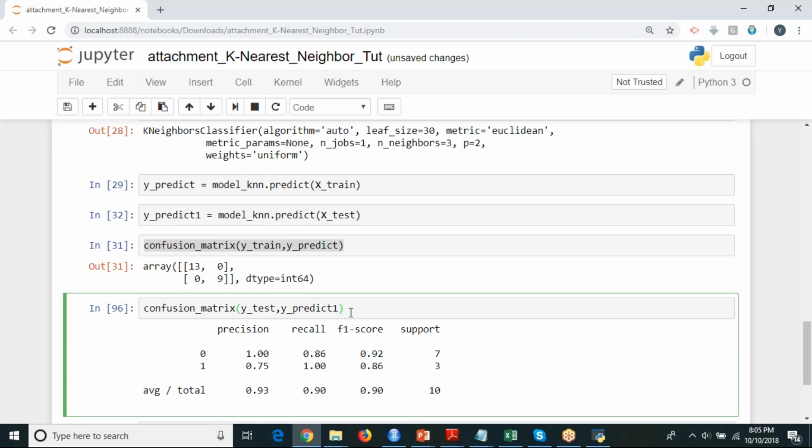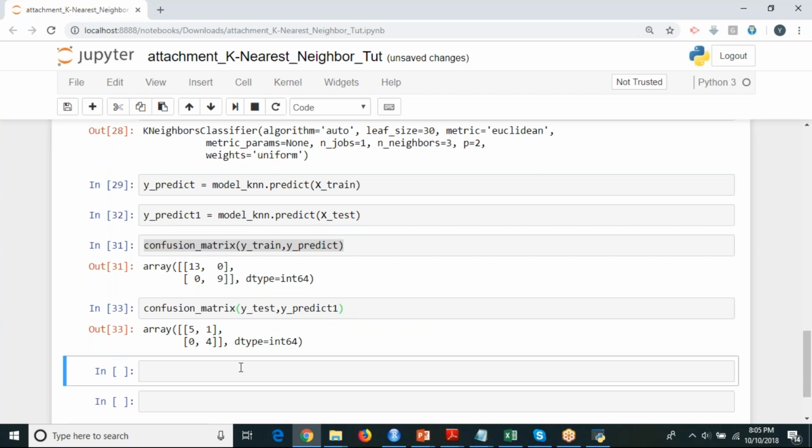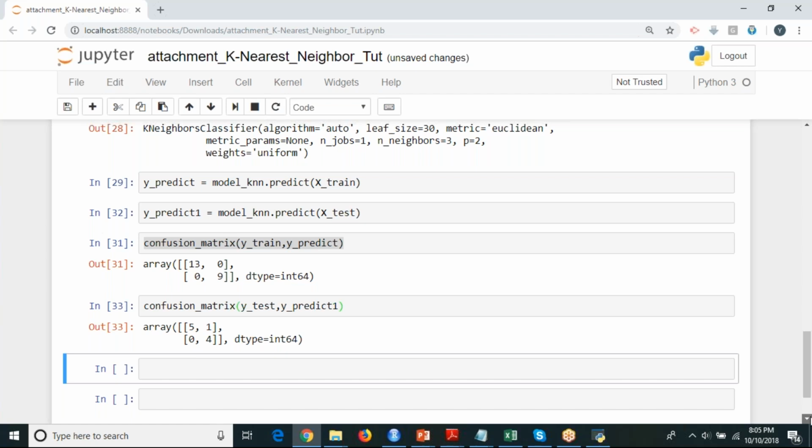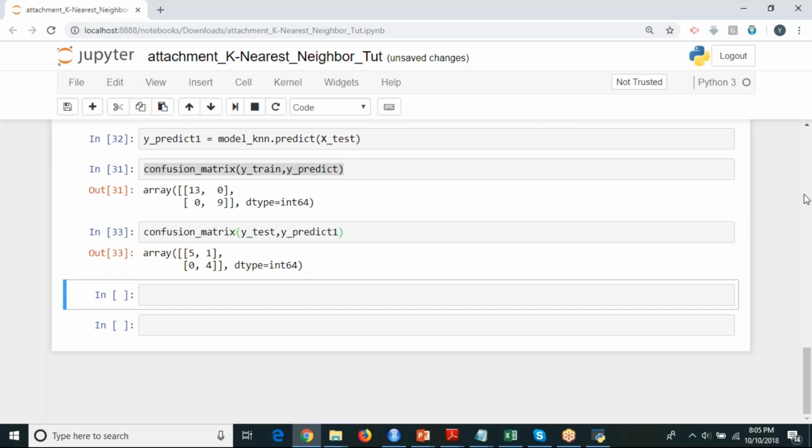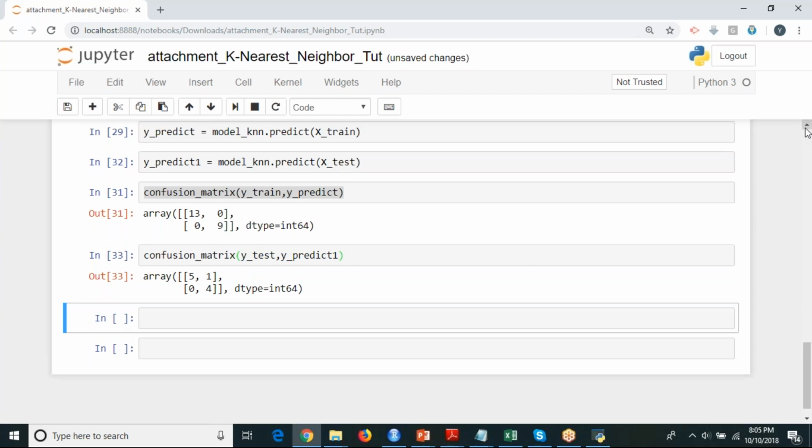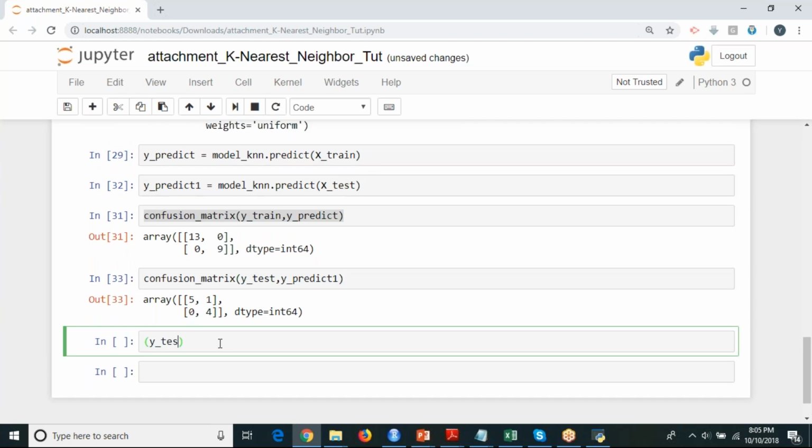How much is the accuracy of the final model? 90%. How did you get the accuracy? 5 plus 4 is 9. 9 divided by 10. Yes, 90%, right? 5 plus 4 is 9 divided by 10.